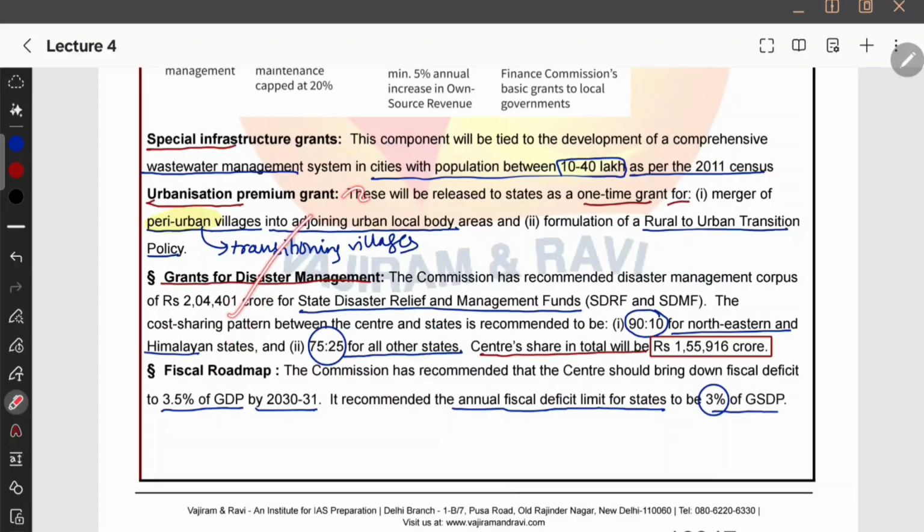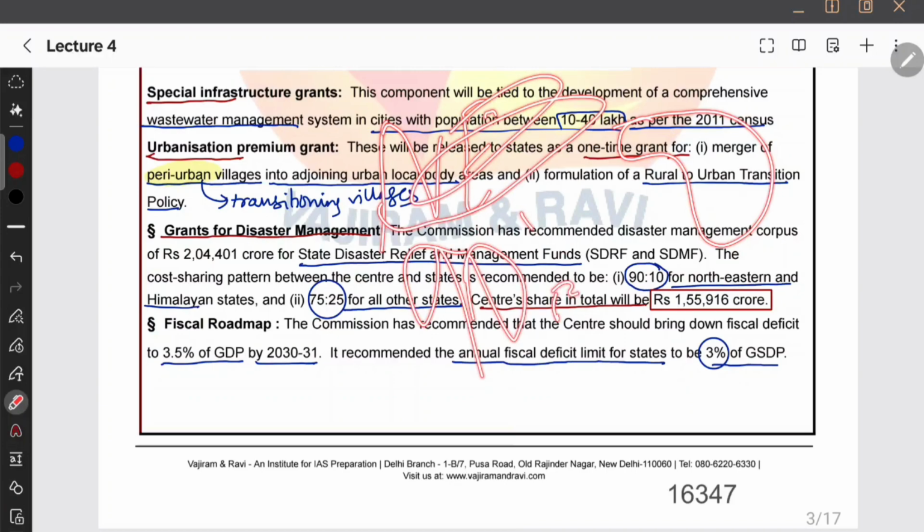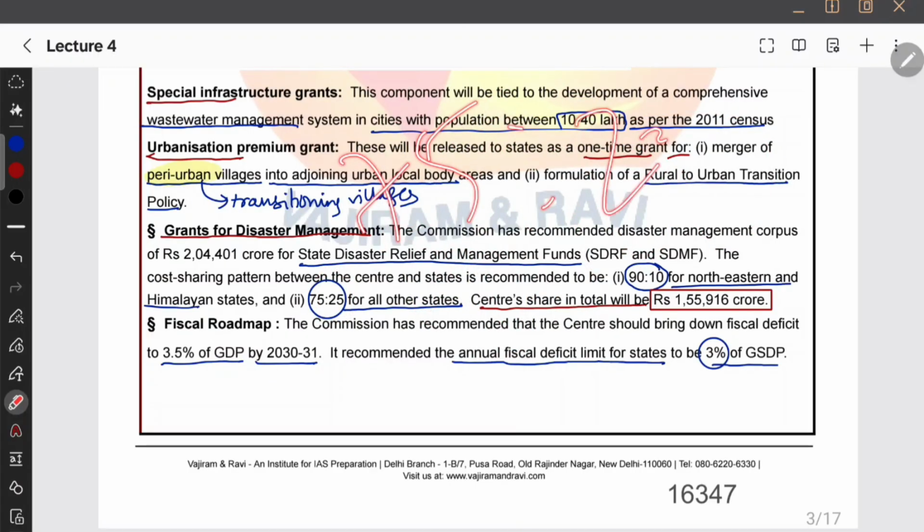For example, finance commission can also recommend giving grants for disaster management. For example, the commission recently has recommended the state disaster relief management fund, SDRF. These funds, or else disaster management corpus, can be given to the states. They can be given based upon the ratio. For example, if it is northeast hilly states, then the central government takes some share and the state government some share. For northeastern and hilly states, the central government will bear 90% and the state will bear only 10%. But for other states, the central government is going to bear 75%, whereas the states bear 25%.